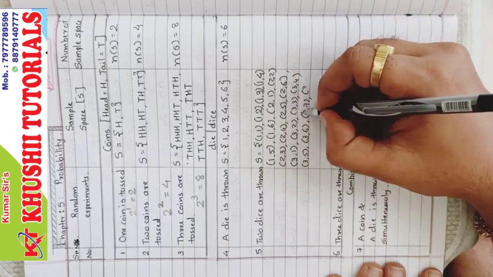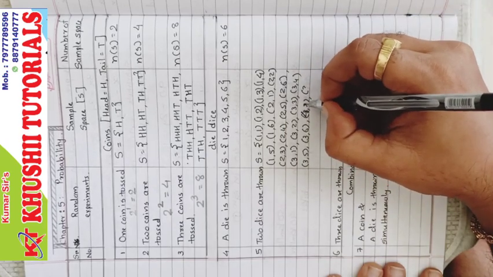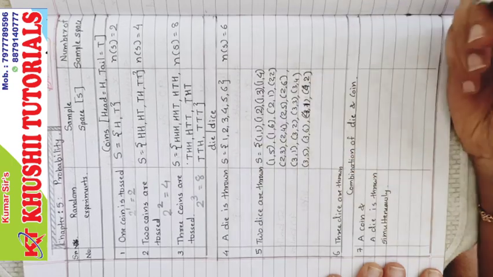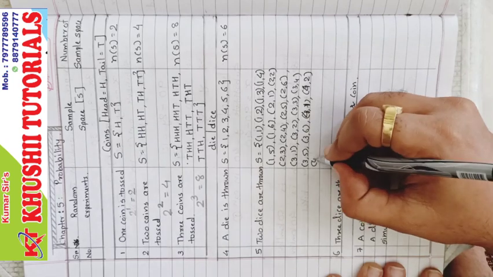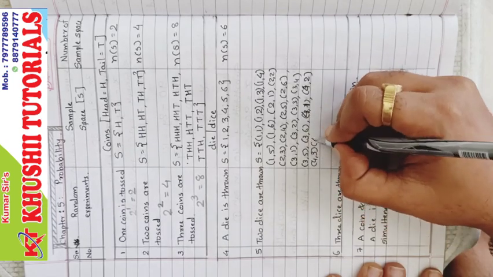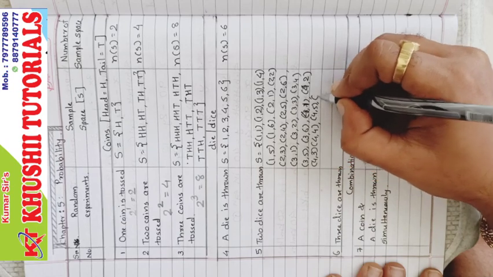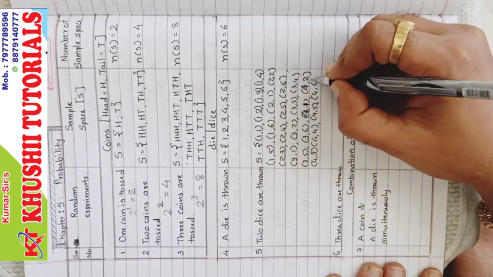not be possible, right? So directly now 4,1, 4,2, 4,3, 4,4, 4,5, 4,6.